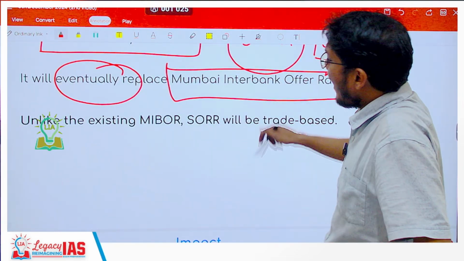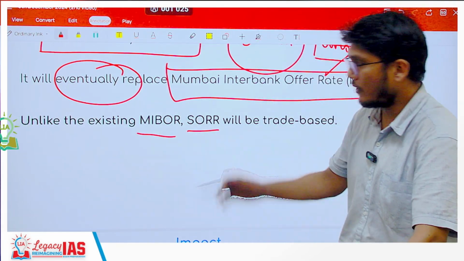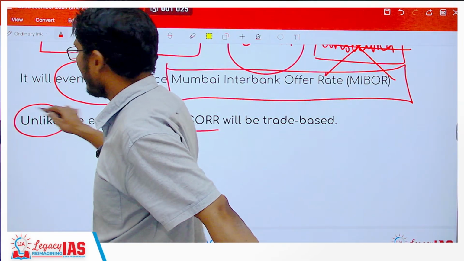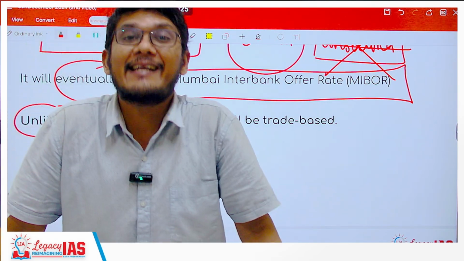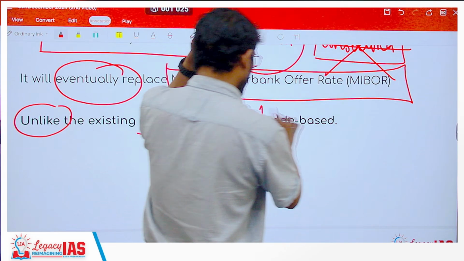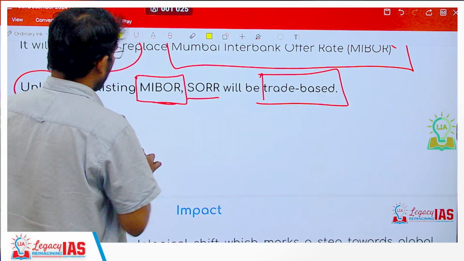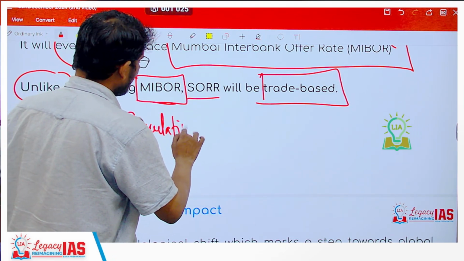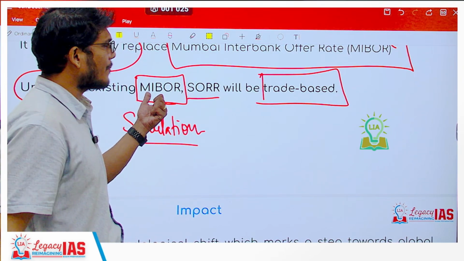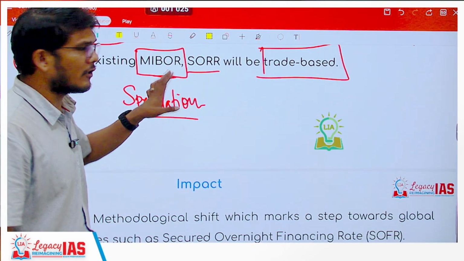Now why is SORR going to eventually replace MIBOR? Because unlike MIBOR, SORR is purely based on trade. See, the MIBOR rate which was there also included speculation. Why did it include speculation? Let us understand how MIBOR, the Mumbai Interbank Offer Rate, was calculated.